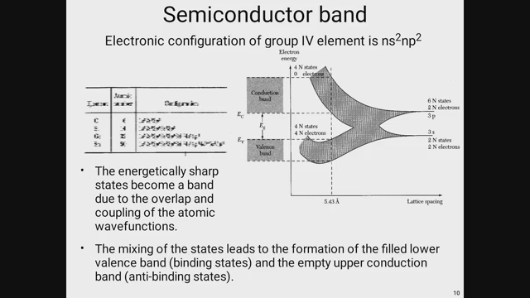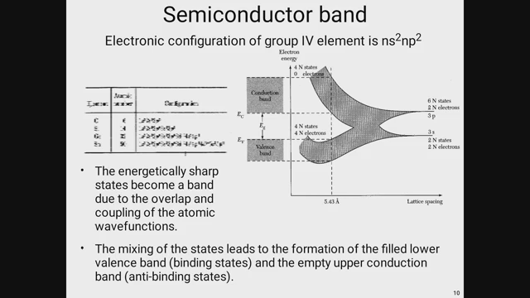So what basically happens in this diagram: when the atoms are well separated, there is very little interaction between them, and therefore the collection of atoms is characterized by discrete energy levels. Because each atom has these energy levels, such as here, suppose this is E1 and this is E2.